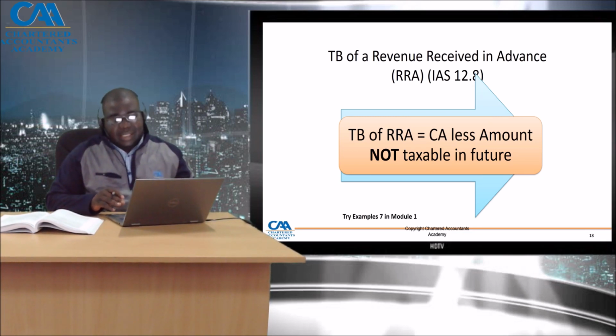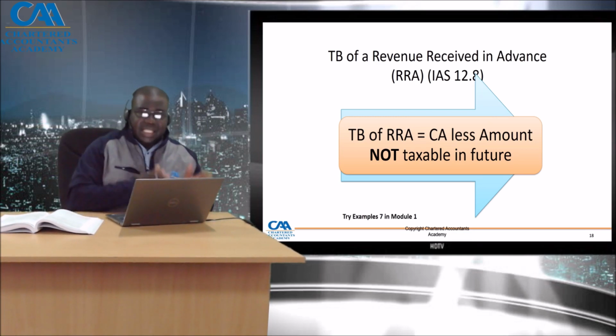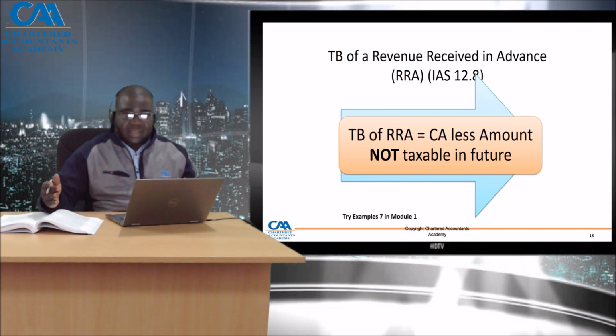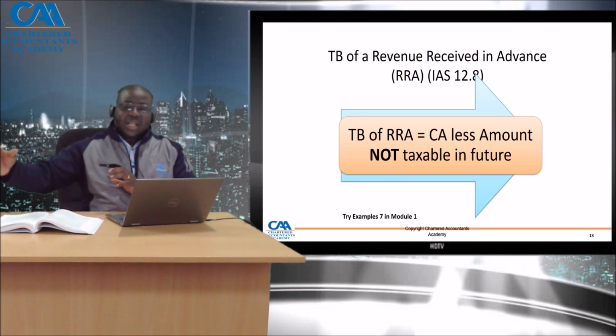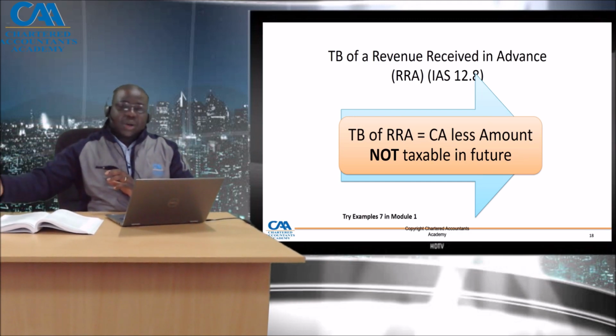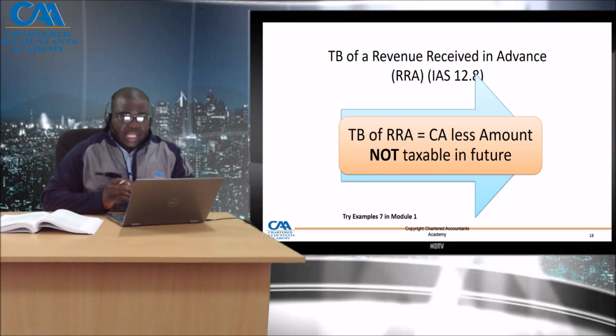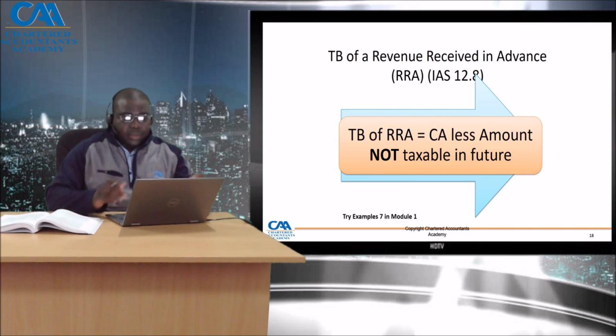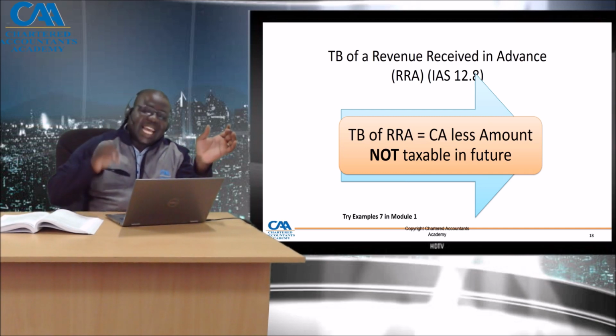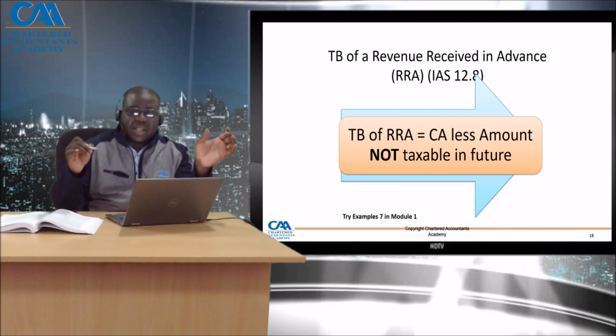So for revenues in advance, the income has already been received, but services have not yet been rendered. So we need to create a deferred tax asset that shields that income in the future, when it is now being included in the profit and loss, from being taxed twice. So the tax base of revenues in advance is equal to the carrying amount less that amount that will not be taxable in future.